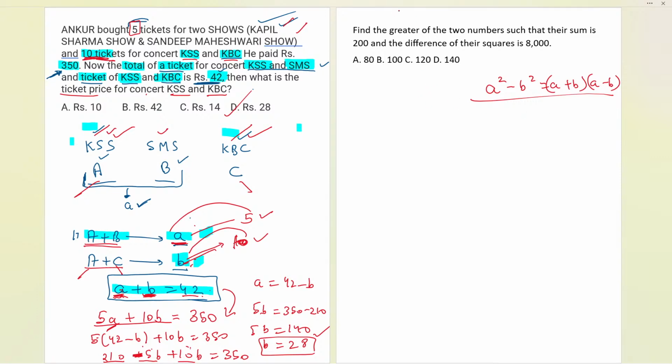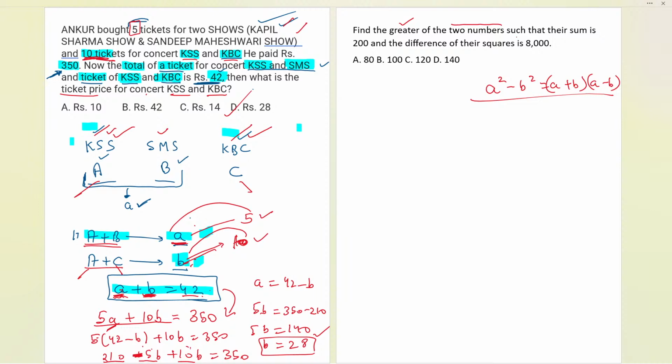Now let us see. Find the greater of the two numbers. Two numbers might be any numbers. Okay, Tushar, it's perfectly fine. So now here we have the greater of the two numbers, and it is giving a condition. What is the condition they are saying? They are saying that their sum is 200.